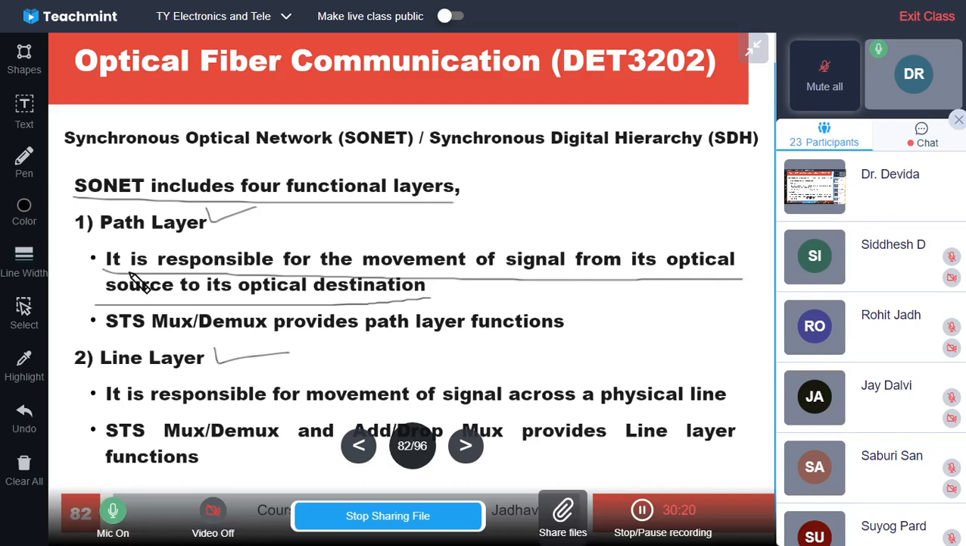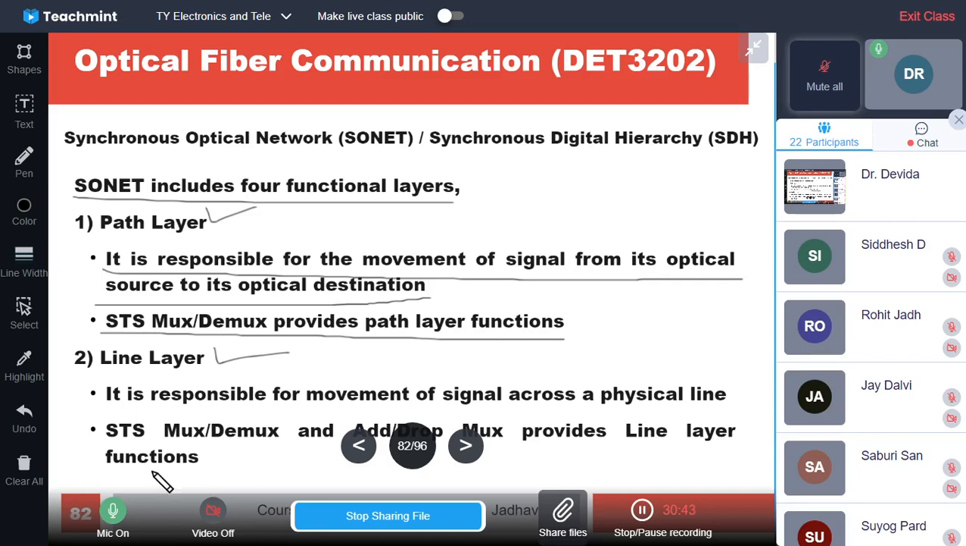So the path layer is responsible for movement of a signal from its optical source to its optical destination. So STS MUX DMUX provides the path layer functions. So obviously the STS MUX DMUX are deciding the path layer.